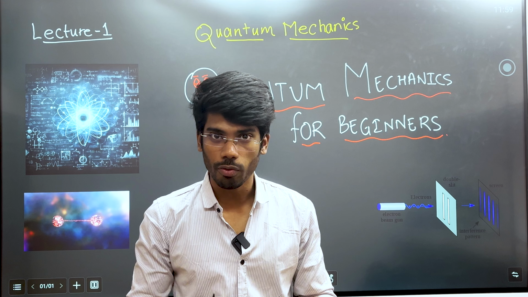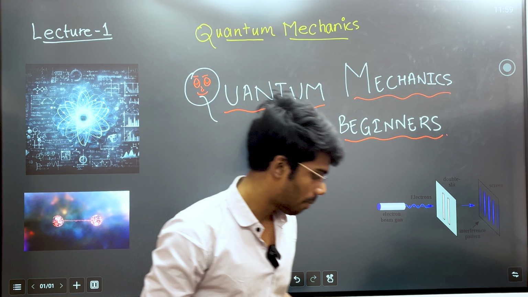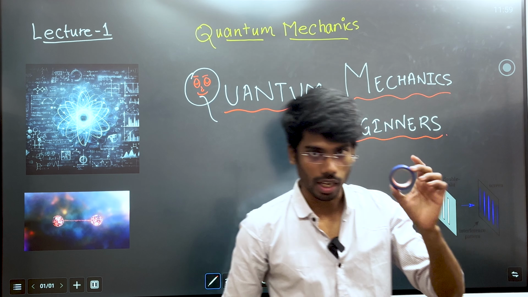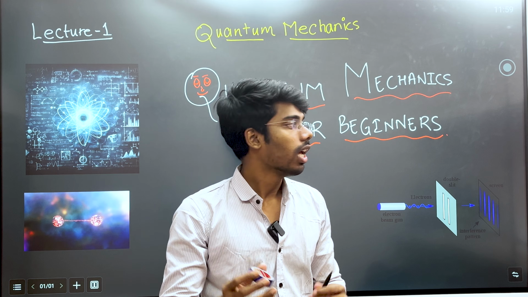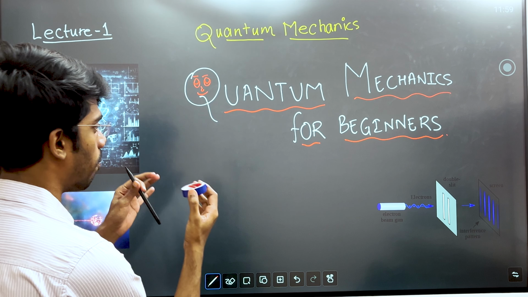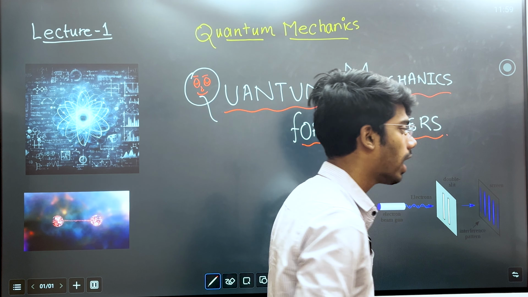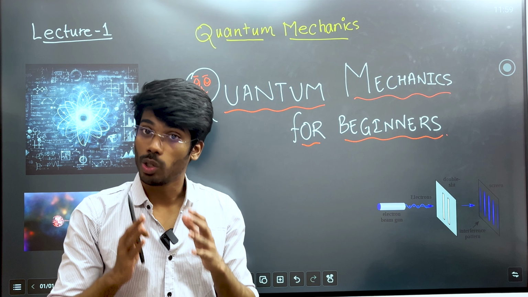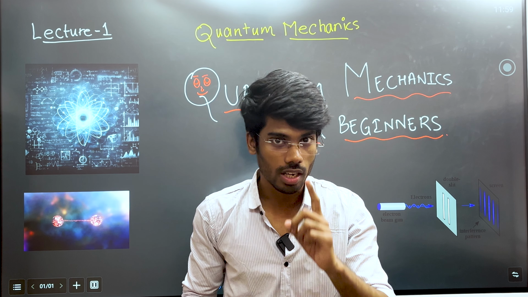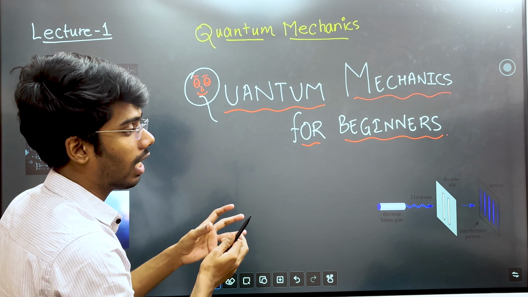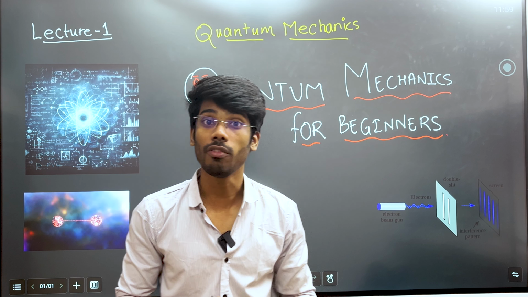In our daily life we see objects and how they behave. When I talk about any particle, suppose let me just take this particle, right? If I throw this particle toward the wall, toward this board, it will strike and fall down, right? If I do this experiment 100 times, the result will be the same. If I throw this particle 100 times, it will strike the board and fall down, right?